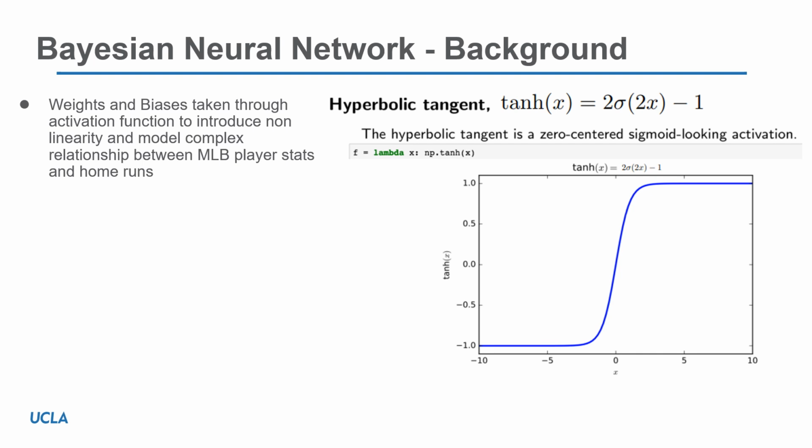So in order to model more complex relationships, like in our case, we need to pass our linear values through a nonlinear activation function to help it model more complex nonlinear behavior, like different parameters of Major League Baseball players to predict their home run rate for 2025, which is quite complex and can get quite nonlinear as a relationship.